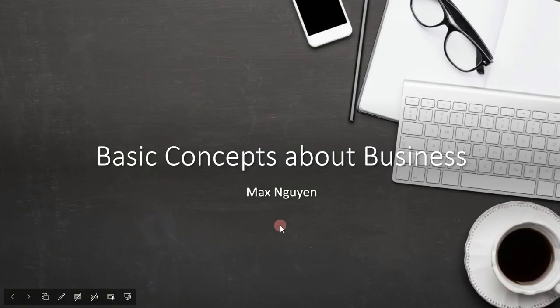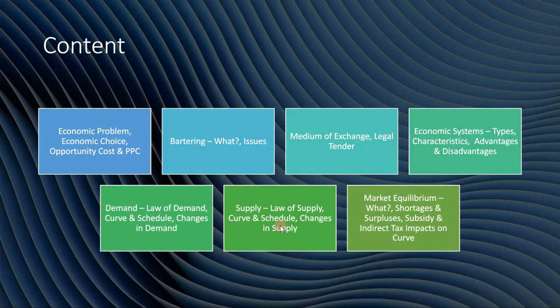So today we're going over basic concepts about business. So here is our content. First of all, we're going to look at the economic problem, the economic choice, opportunity cost, and PPC, or the production possibility curve. Secondly, we're going to look at bartering, what it is, and the issues with it.